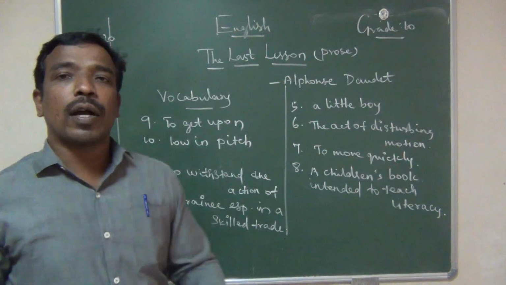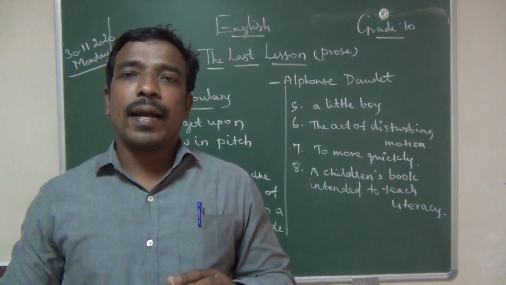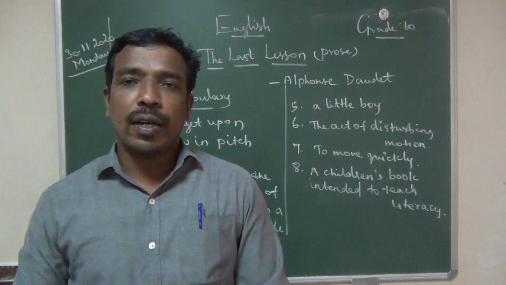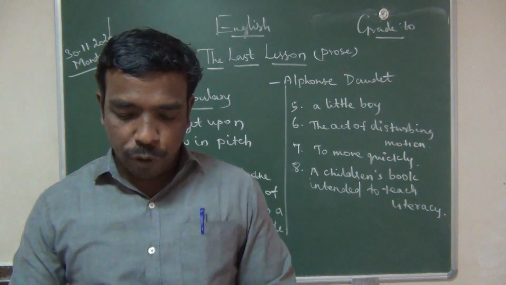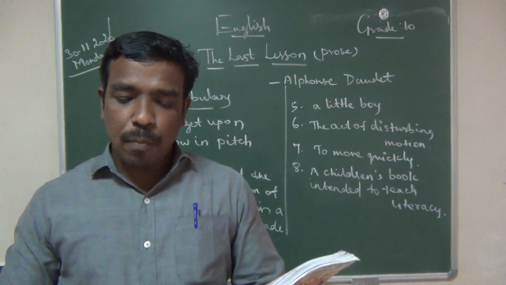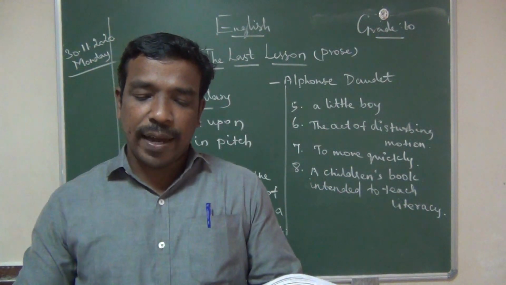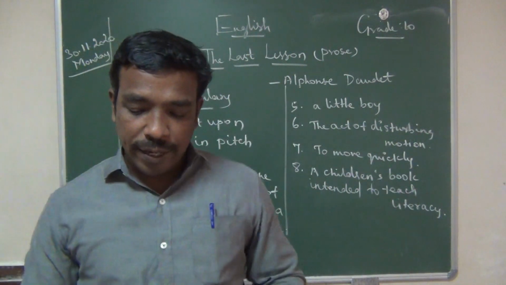Now the small boy did not know what was happening there, but he had seen so many strange incidents going on in that school and the surrounding areas. So young Hamel mounted his chair, that is, got upon his chair, and in the same grave and gentle tone he started to narrate his class.